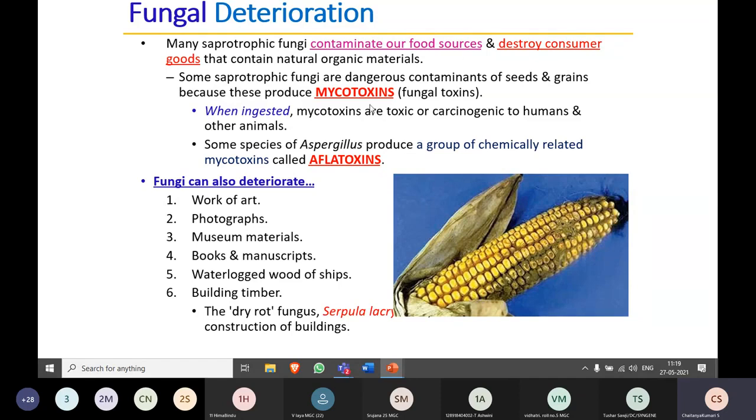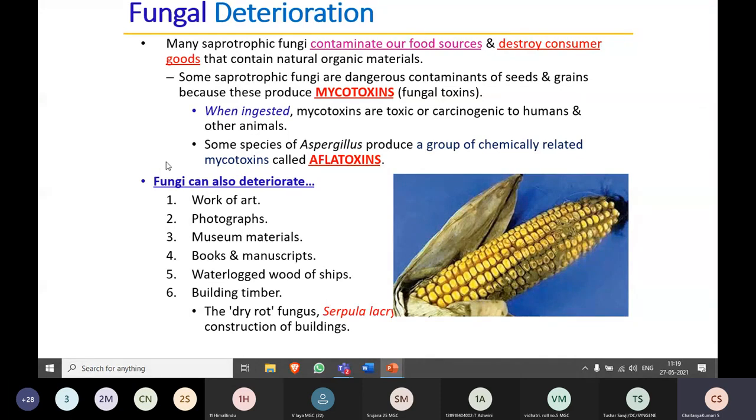When ingested, mycotoxins are toxic or carcinogenic to humans as well as other animals. So you need to remember this, very, very important: mycotoxins are carcinogenic in nature. Some species of Aspergillus produce a group of chemically related mycotoxins called aflatoxins. These are another type of mycotoxins which are also carcinogenic in nature.